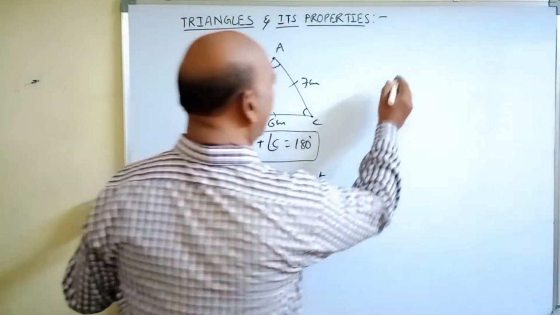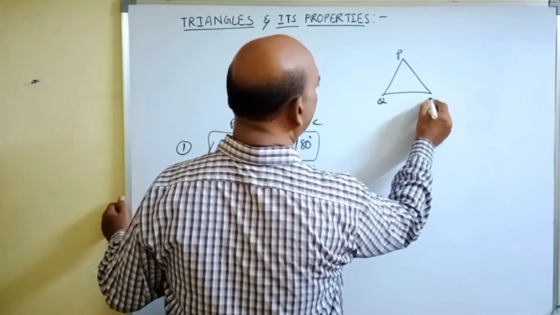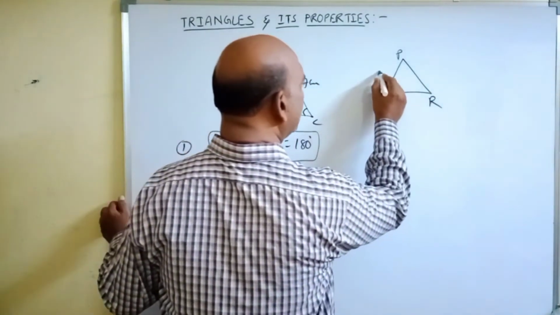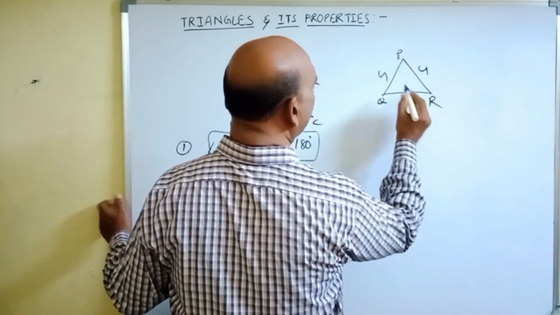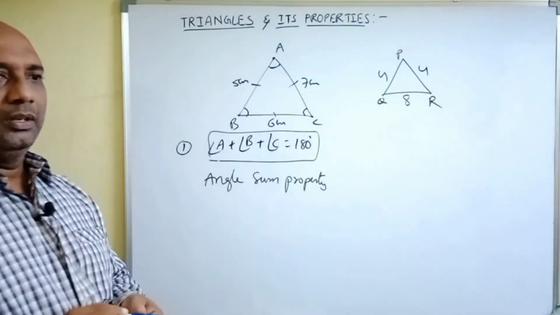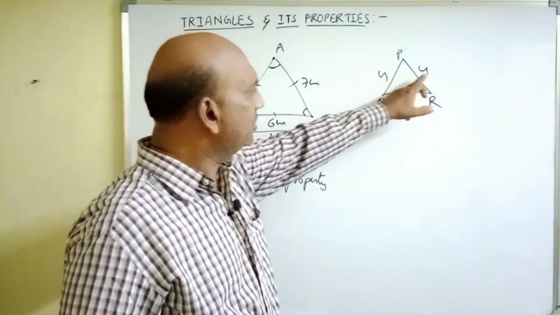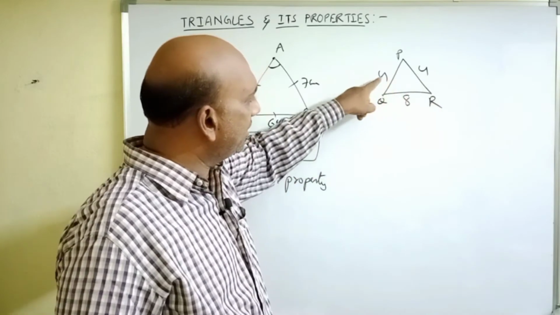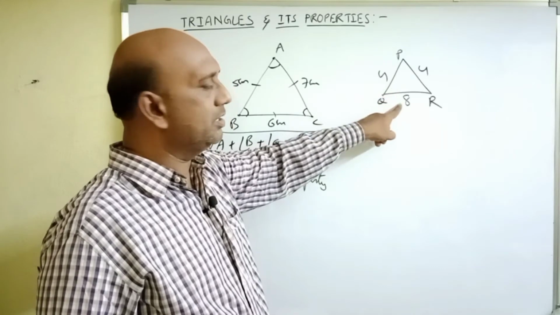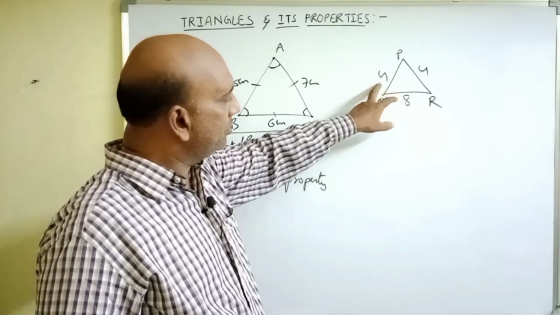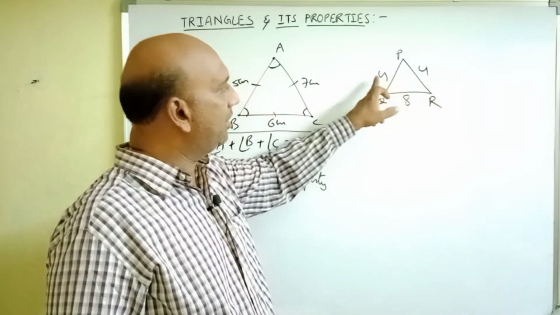If we take a triangle, let it be triangle PQR, with sides 4 centimeters, 4 centimeters, and 8 centimeters. Let us take these two sides, 4 plus 8, which is 12 centimeters. So this sum is greater than the remaining 4, and the other such sum is also greater than 4.